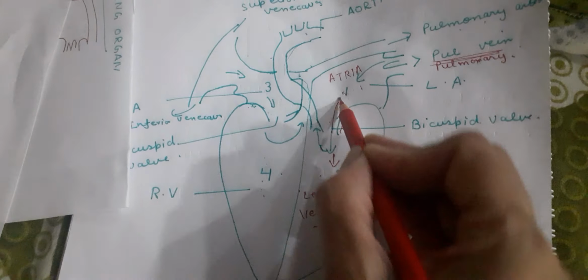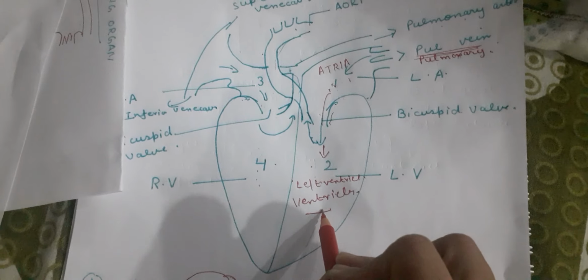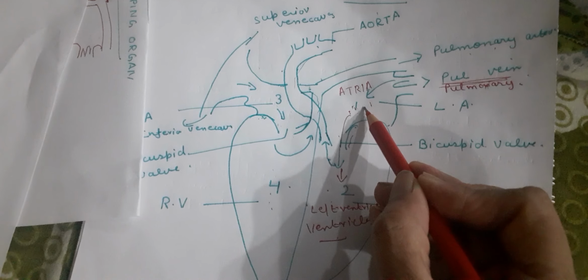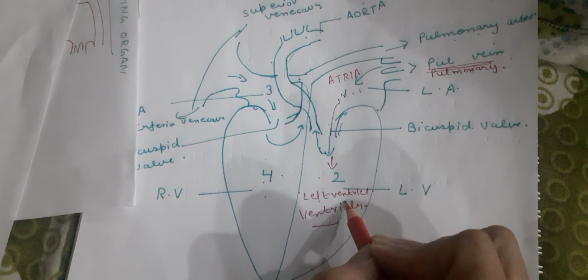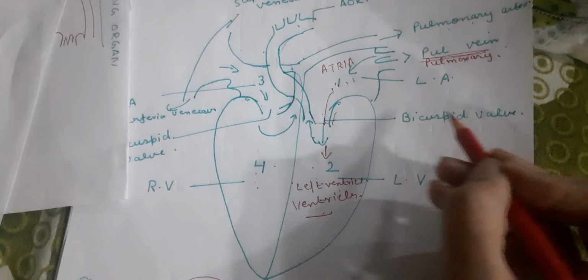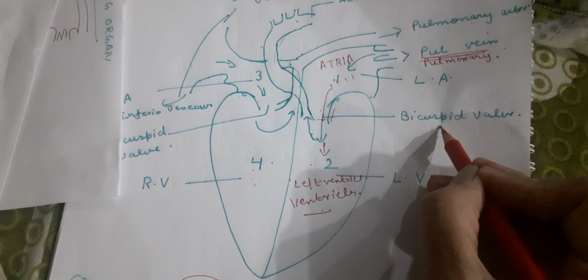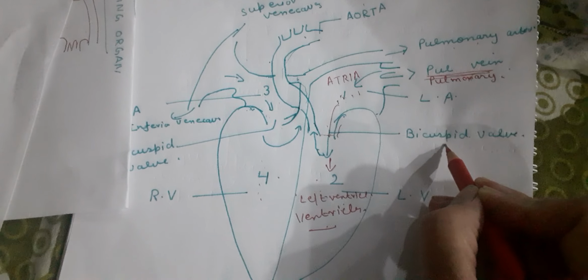When the left atrium contracts, the left ventricle relaxes and blood reaches the left ventricle through the valve in between, and this valve is known as the bicuspid valve.